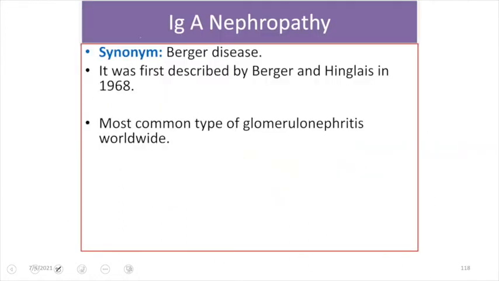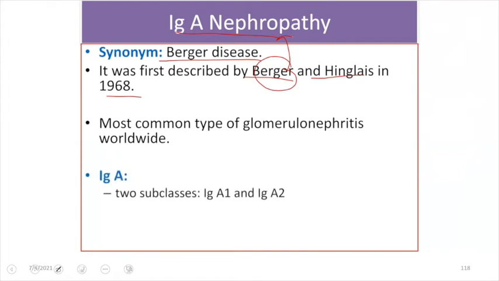So now let us go fast on this. We have already discussed all these things. So IgA nephropathy is also known as Buerger disease. It was first described by Buerger and Hinglace in 1968. We do not need to know about that. Why is it called Buerger disease? Because of that reason I mentioned it here.